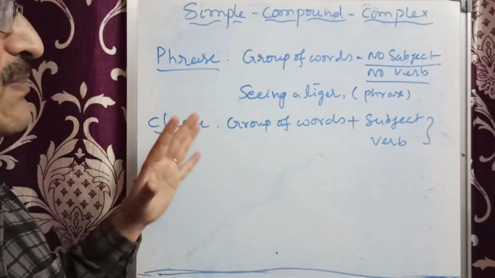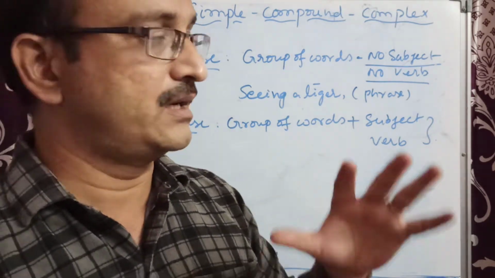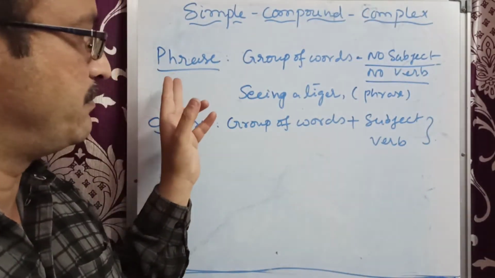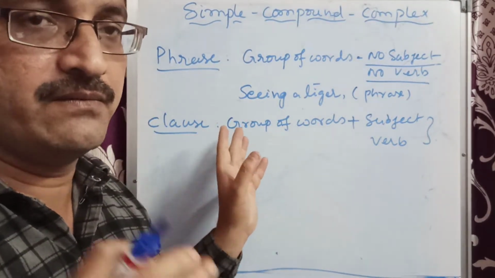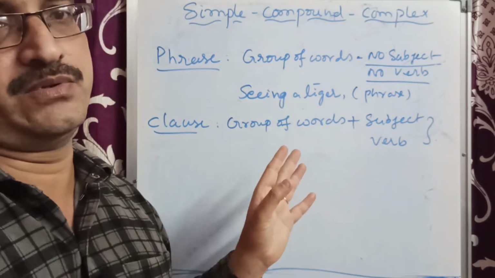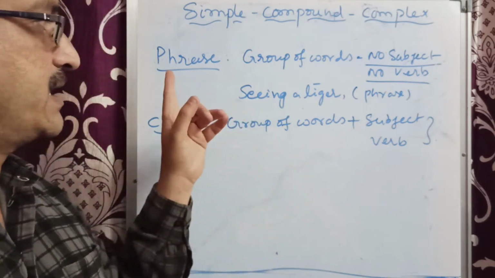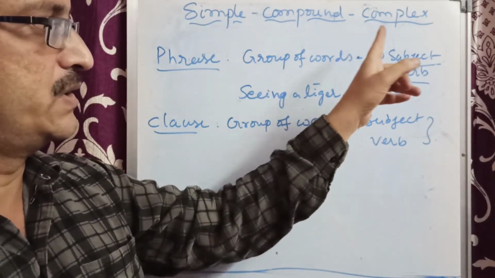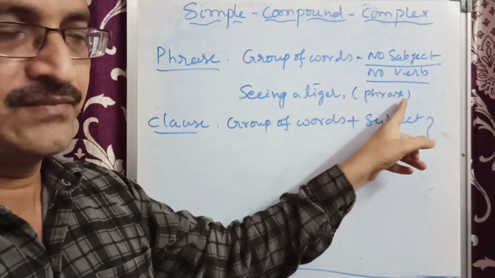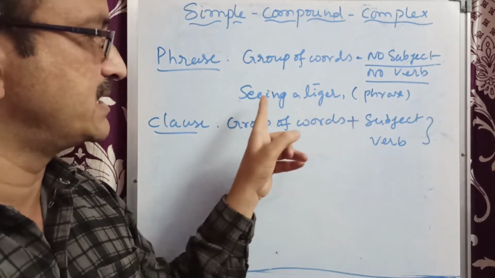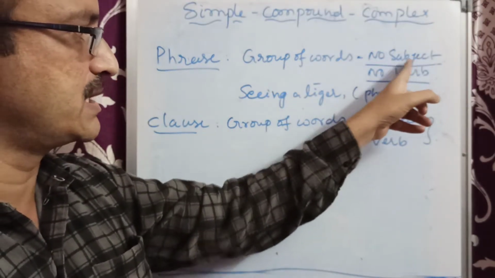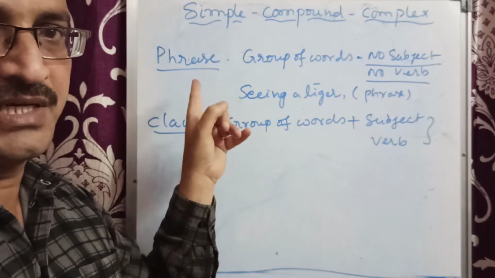So why do I insist on this before starting simple, compound, complex? These are two important points we very much need to learn. Again, phrase means group of words, no subject, no verb. So "seeing a tiger" is a phrase. Here there is no subject. Don't consider "seeing" the verb; seeing is not the verb. Subject means he, she, it, Ravi, Gopi.